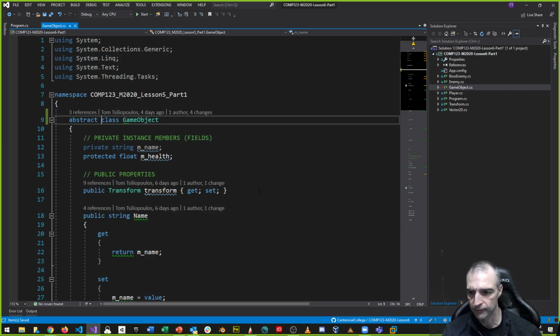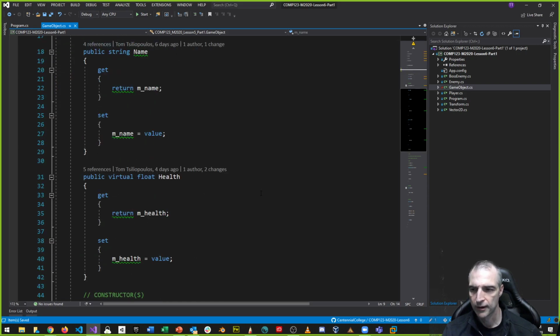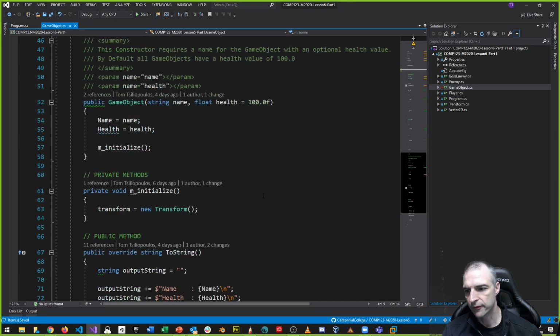For example, we have the initialize method. Maybe instead of just calling the initialize method, which initializes different things, in this case this transform is being initialized. So we put our initialization stuff in the initialize method, right? That's what's happening right here.